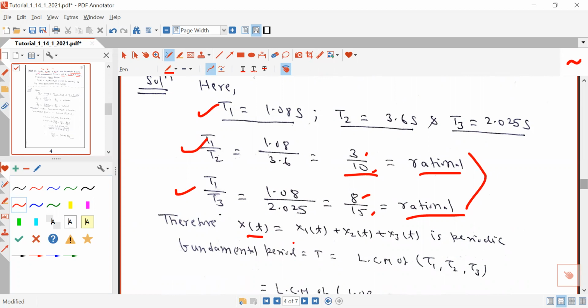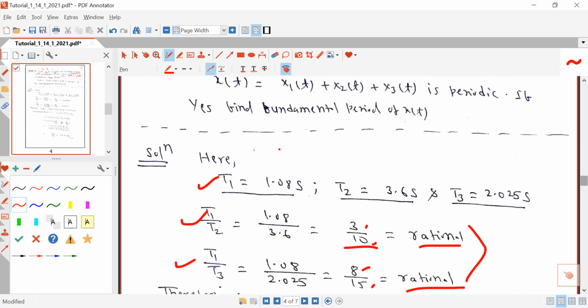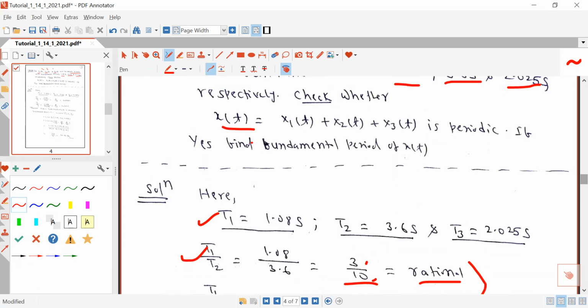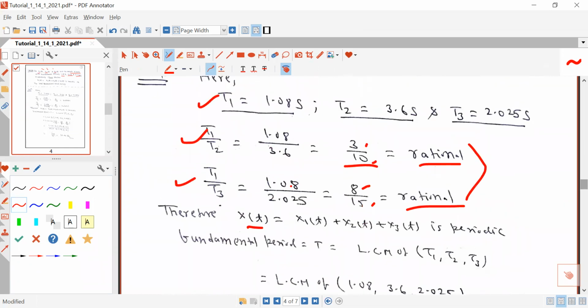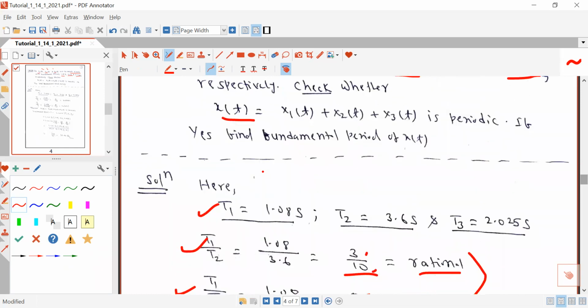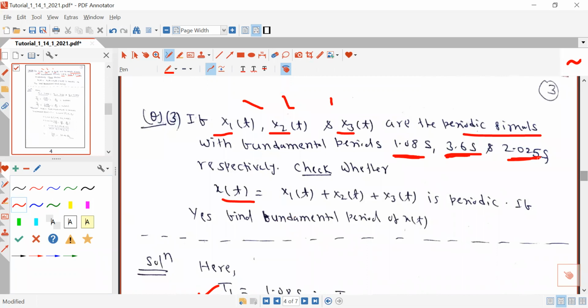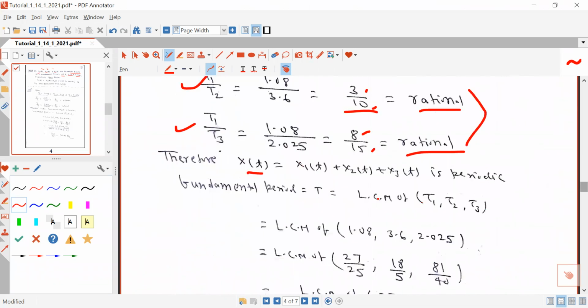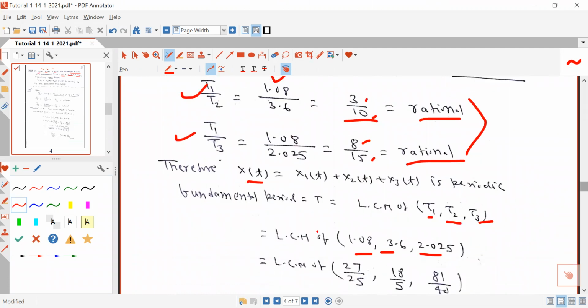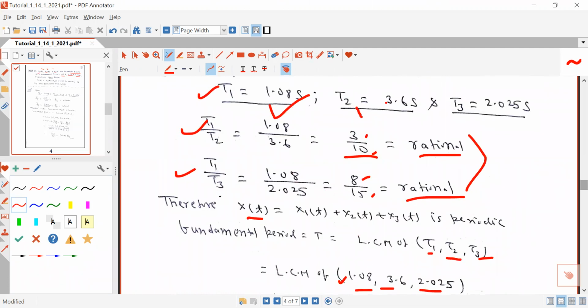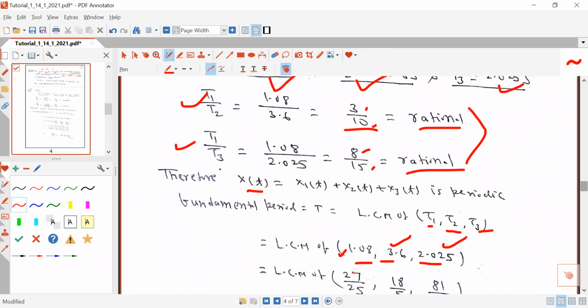Now the next task is, if this sum is periodic, then what will be its fundamental time period? For the fundamental time period, I have already discussed that it will be the LCM of these three fundamental time periods. So you have to take the LCM of these three. Here T1 is 1.08, T2 is 3.6 and T3 is 2.025. You just have to solve this.